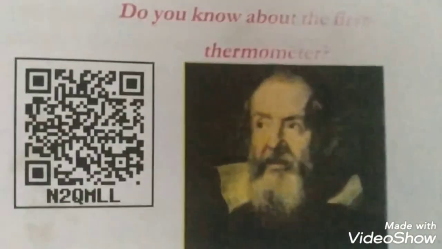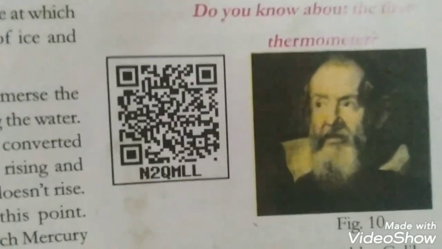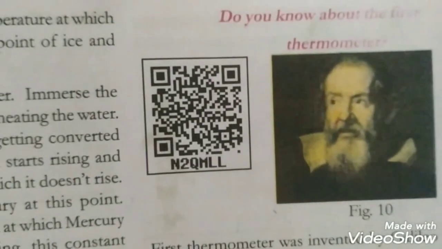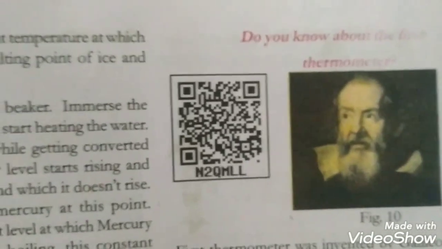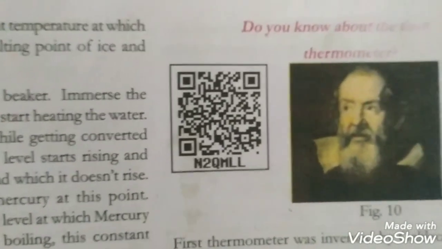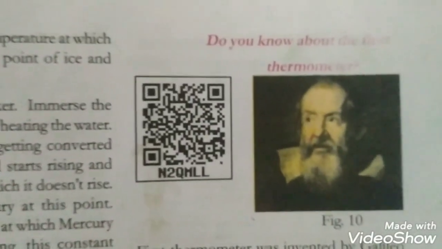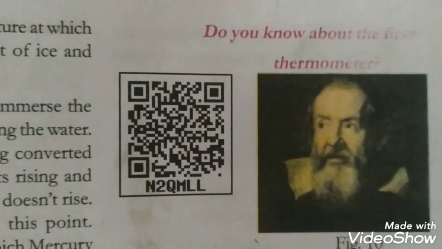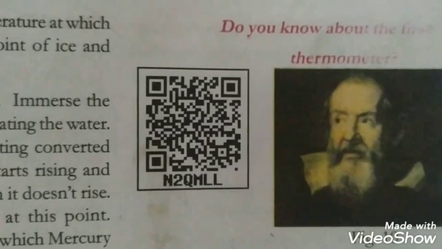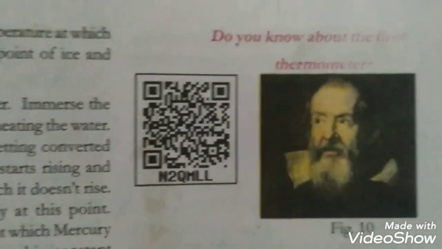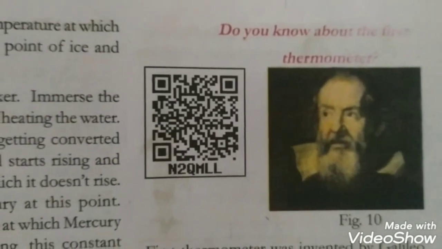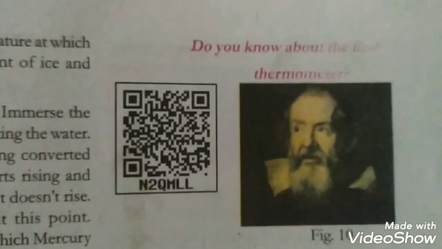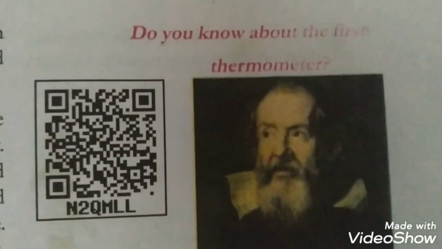Before learning about them, here you can see a scientist. Can you identify him? His name is Galileo. In 1593 AD, he invented a thermometer. The first thermometer was invented by Galileo in the year 1593 AD. In present thermometers we are using mercury or alcohol, right? But he used air, because air also expands rapidly with heating. So he used air in his thermometer and he named it thermometer. Okay, let's see remaining thermometers, how they function.